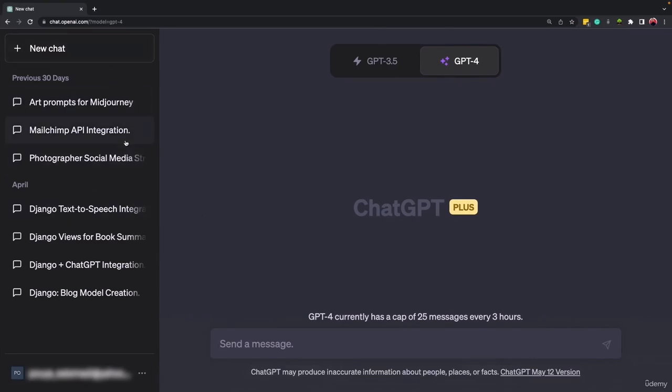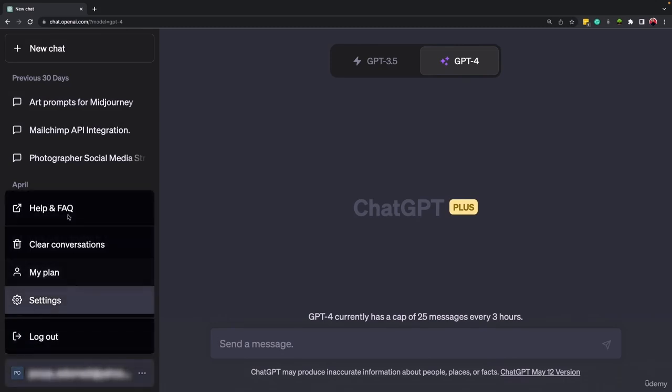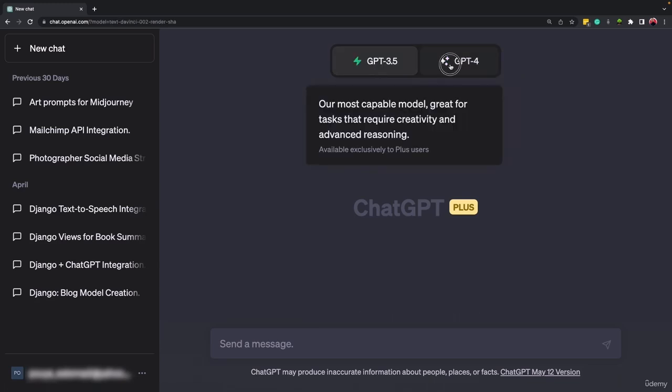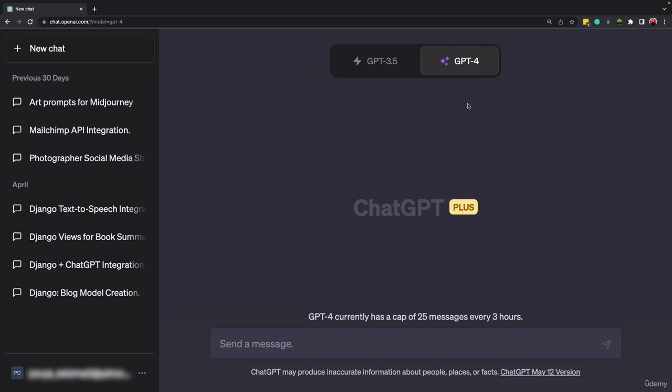Again, still on the left side, we have our chat history. At the bottom, we have our settings for our account, okay? But on the right side, as you can see at the top, we have two options. We can select ChatGPT 3.5 or GPT-4, okay? As you can see, GPT-4 is way stronger and it is a little bit slower.